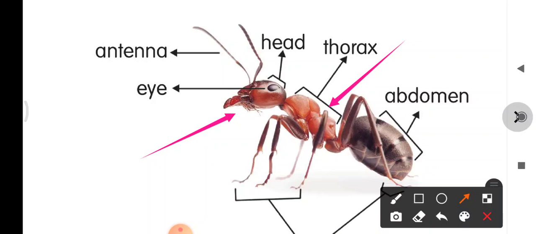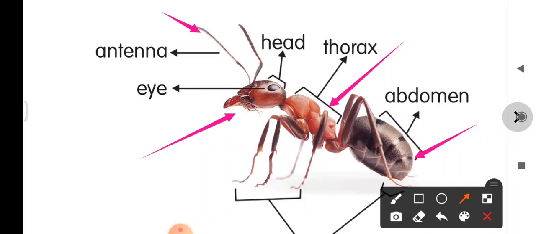Head, thorax and abdomen. Every insect has three main body parts, that is head, thorax, abdomen. And some insects have antenna over their head, these thread-like structures here.